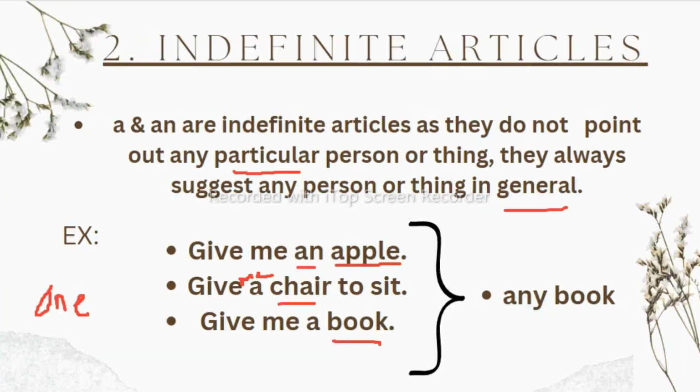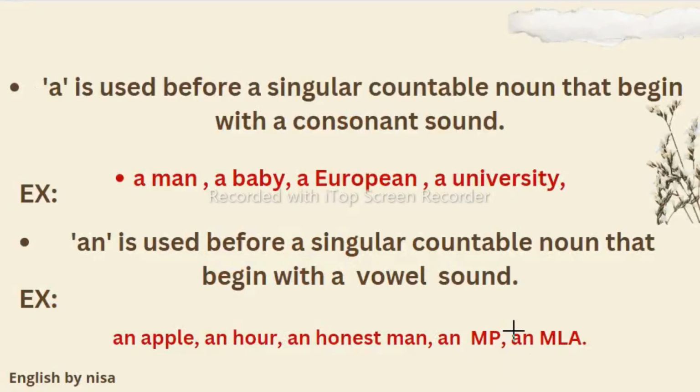Now let us see when we have to use a and when we have to use an. A is used before a singular countable noun that begins with a consonant sound. As we have discussed, we have to concentrate on the sound, not on the letters. So a man, where m gives a consonant sound, a baby, which also gives a consonant sound, but a European.